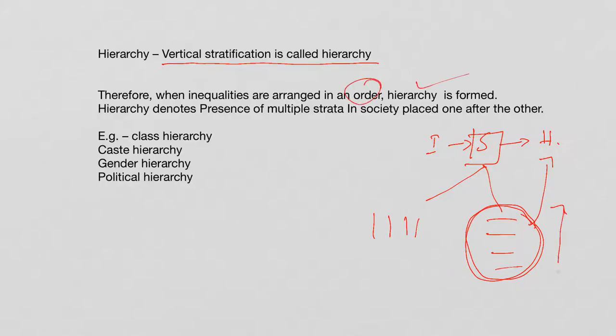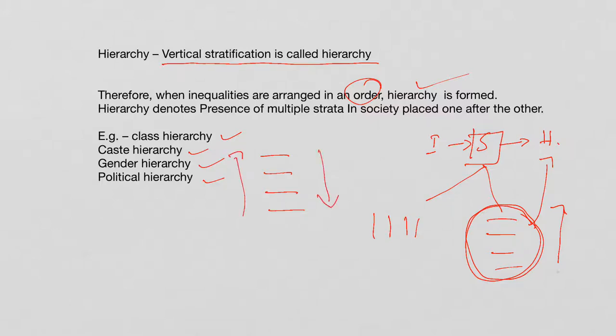Hierarchy denotes the presence of multiple strata in society placed one after the other. For example, we have class hierarchy, caste hierarchy, gender hierarchy and political hierarchy. All these are arranged one after the other, or a ranking is done, with one placed below the other, from higher to lower or lower to higher.